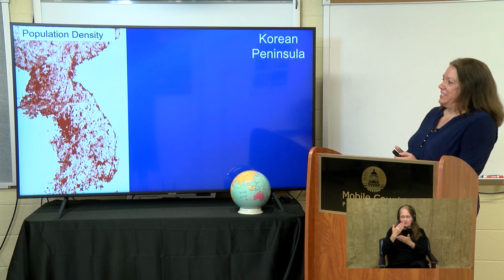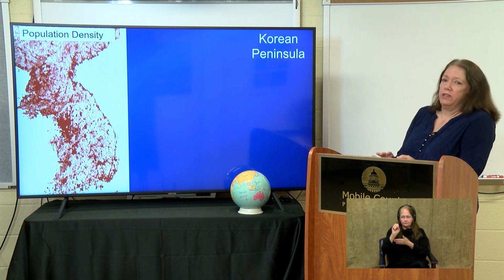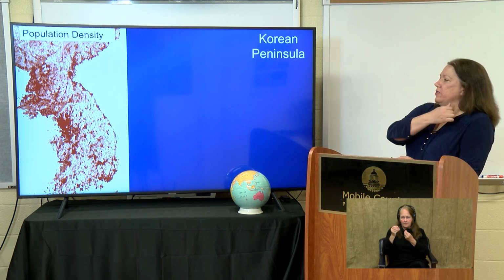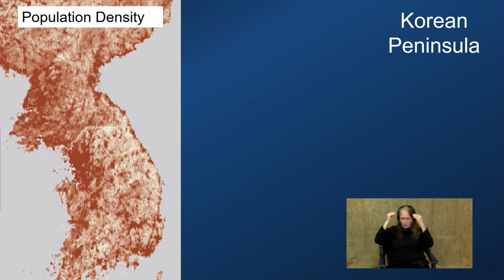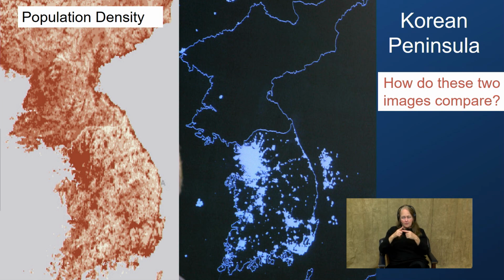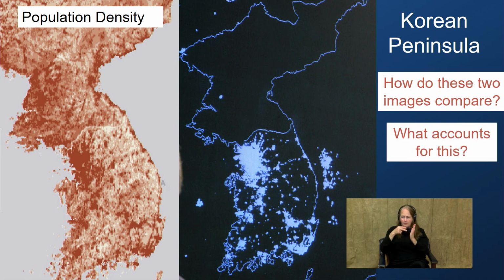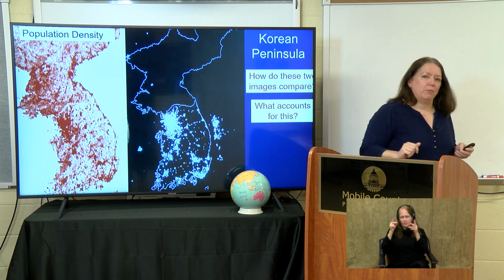Speaking of population density, I've zoomed in to the Korean Peninsula. So what you're seeing here is North and South Korea. I want you to consider how populated that looks, but then let's look at a satellite image at night. Okay, I want you to think about what this means and what accounts for this. Okay, so at night we can really see the locations of cities in South Korea. In fact, the capital city of Seoul just lights up. But if you look at North Korea, it's almost a blank slate, except for this one dot, and that's the location of their capital, Pyongyang.